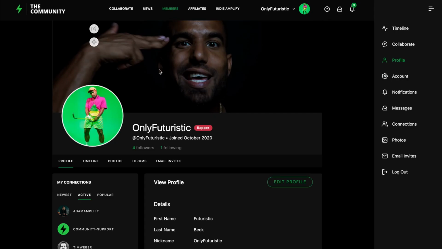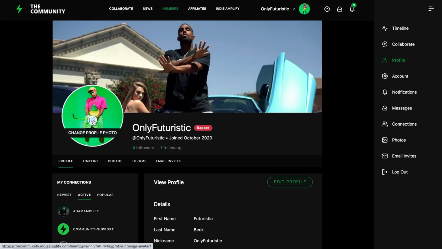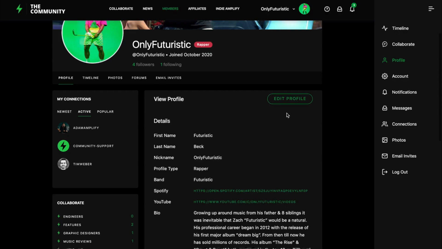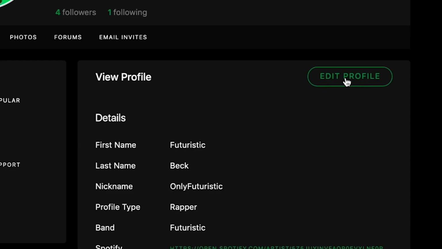If you look here, you have your cover photo, your profile picture, all these things. They're very simple to add or change. Same thing goes with your profile picture. Works the exact same way. You go in there, you crop it to your size, and your profile picture will be done. After you do that, you want to come down here and you want to edit your profile.